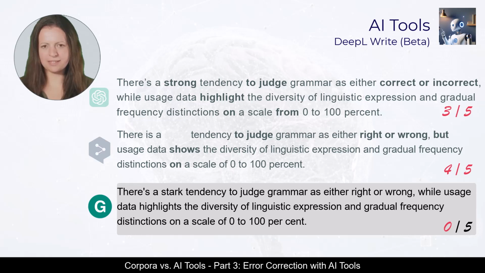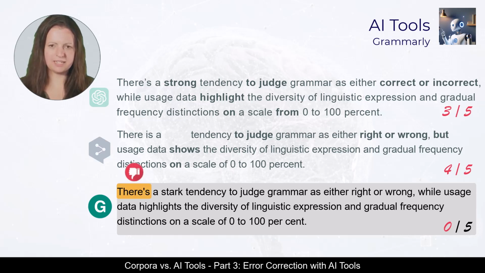Let's move on to Grammarly. There's is not corrected to there is. Stark tendency is also overlooked. Tendency of judging is corrected to tendency to judge. The preposition in is adequately changed to on before a scale. And for the first time, percent is split into two words. A total of 3 out of 5 errors were caught by Grammarly.